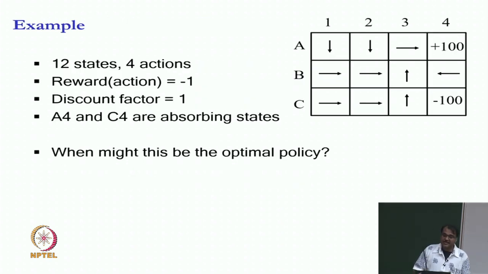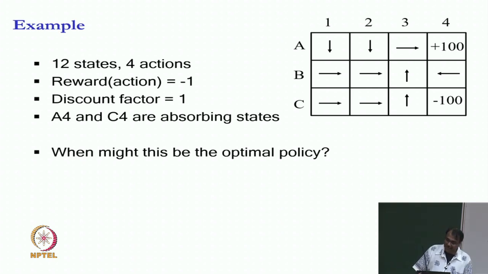Let us take a very simple example. This is the example that we will work with for the first few slides. So, let us say I have this grid world, I have 12 states and 4 possible actions: up, down, left, right. My reward for every action is -1 except when I reach A4 or C4. When I reach A4 I get a reward of 100, I stop. When I reach C4 I get a reward of -100, I stop. So, these are absorbing states, and the discount factor is 1.